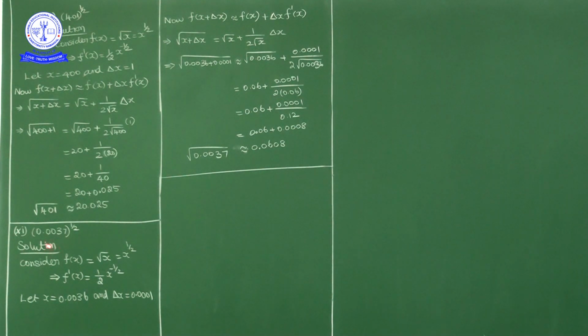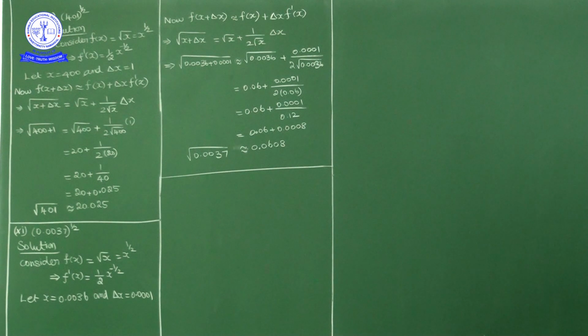Okay, next question. Find the approximate value of 0.0037 power 1 by 2. Okay. Here again it is a square root function. So f of x is equal to what? Square root of x, or x power 1 by 2. So f dash of x, the derivative of the square root function, root x, is 1 by 2 root x.